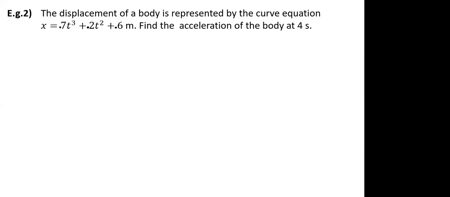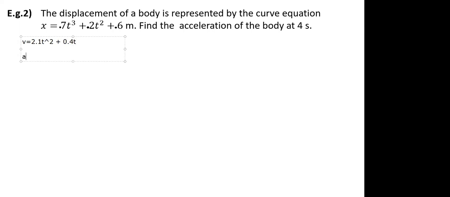Yes, sir. So first we have to actually double differentiate it. So dx by dt will be 2.1 t square plus 0.4 t. Okay, wait, I will just write over here. You're saying the velocity v will be 2.1 t square plus 0.4 t. Okay, and then we have to differentiate this.